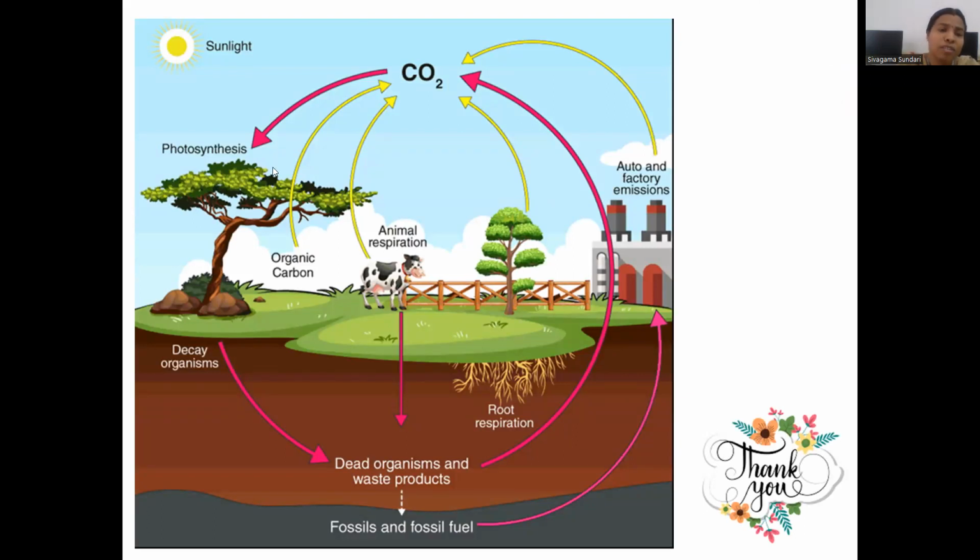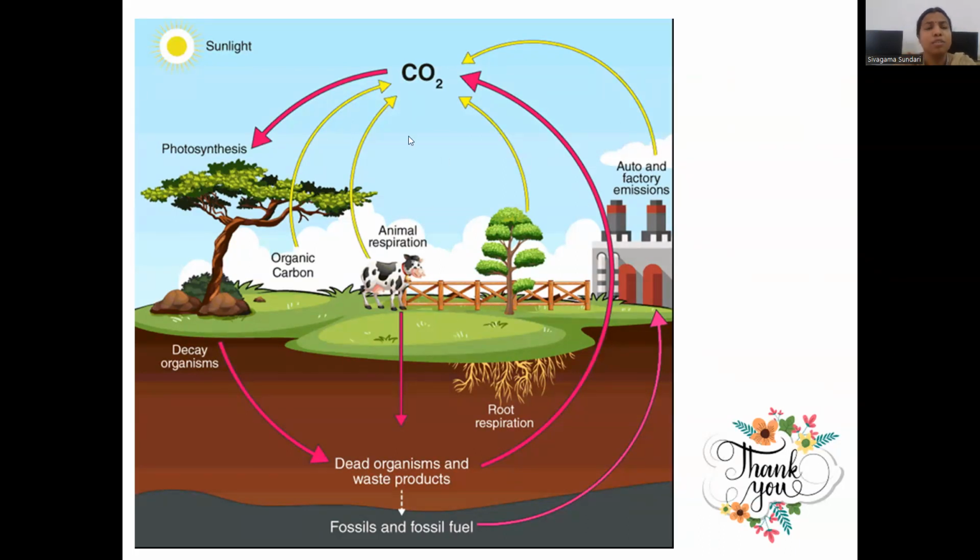Plants take carbon dioxide for their metabolic activity. We call it photosynthesis. And from the plants, it goes to the animal, the herbivorous animal. So the cycle continues. After the death and decay of the plant and animal by microorganisms, again it is deposited in the soil, or some of it may mix with the atmosphere in gaseous form. Meanwhile, animal respiration and human respiration also release carbon dioxide into the atmosphere, and there are factory emissions, as we are using fossil fuel to run the factories, and through the chimneys it also returns back to the atmosphere.